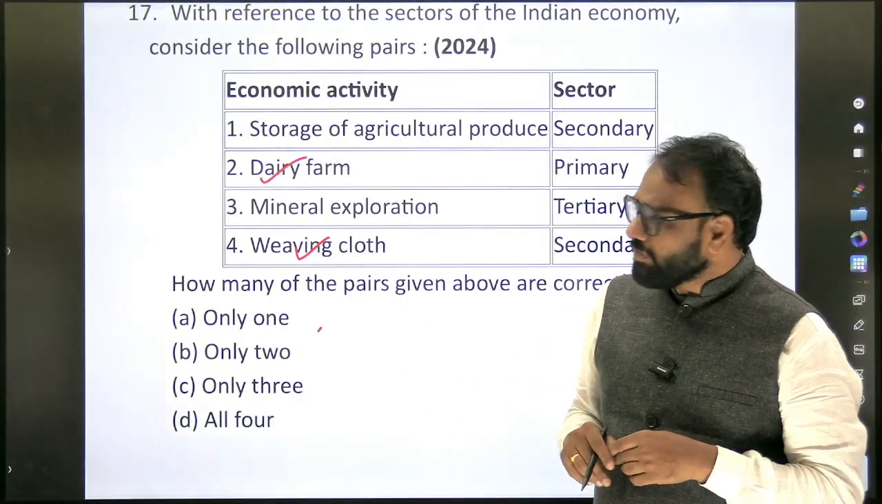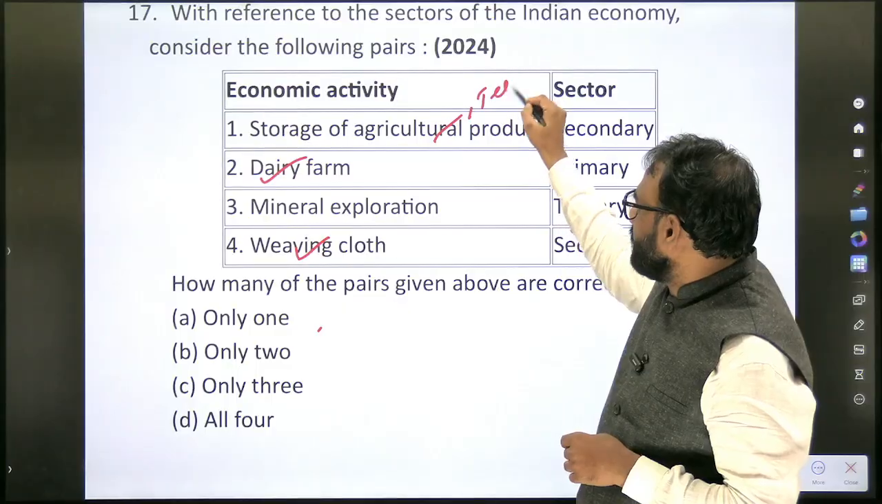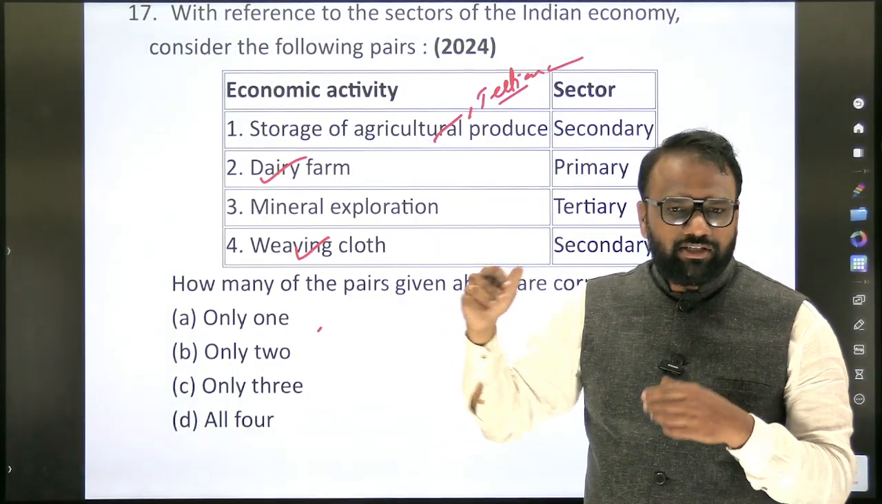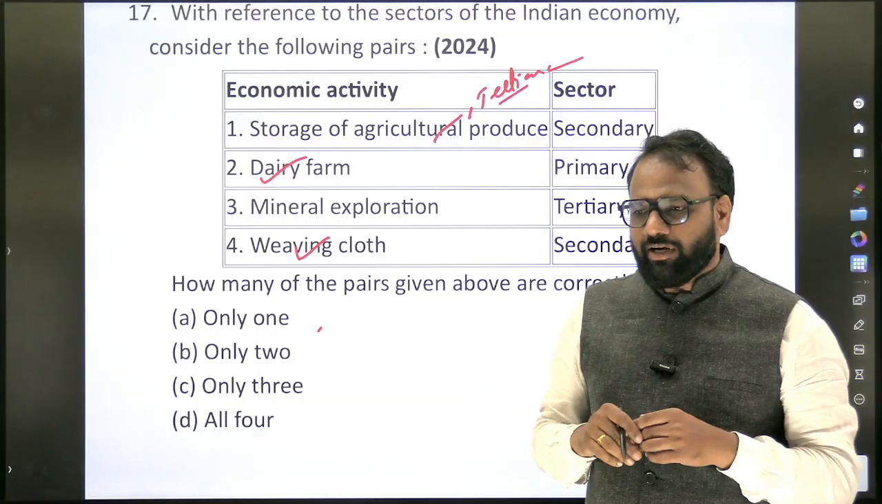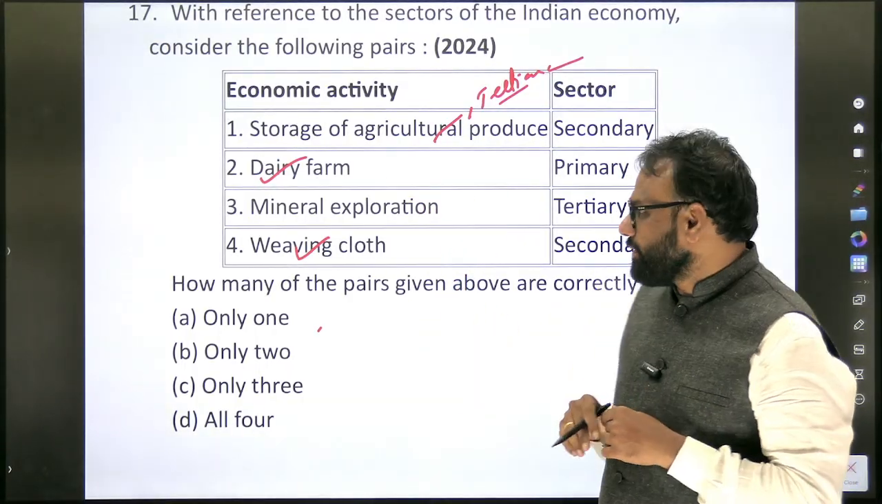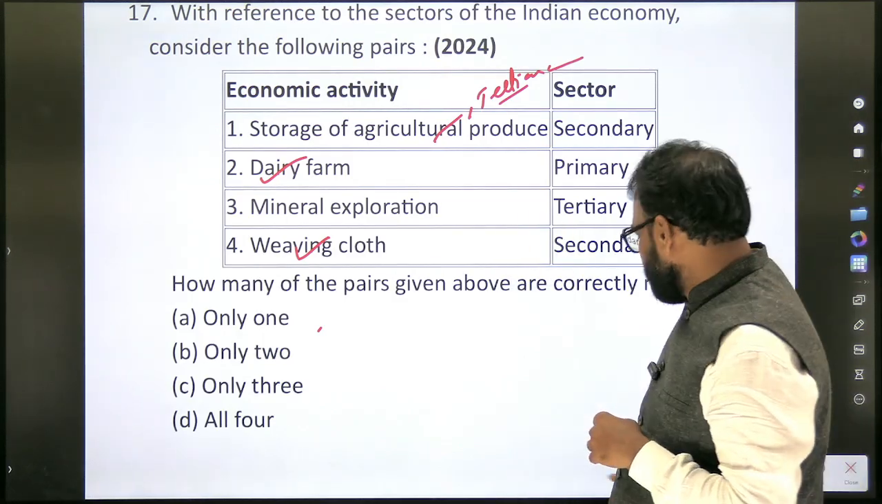Storage comes under tertiary. Next, services like insurance come under services. All of them come under tertiary. Transportation will come under tertiary.